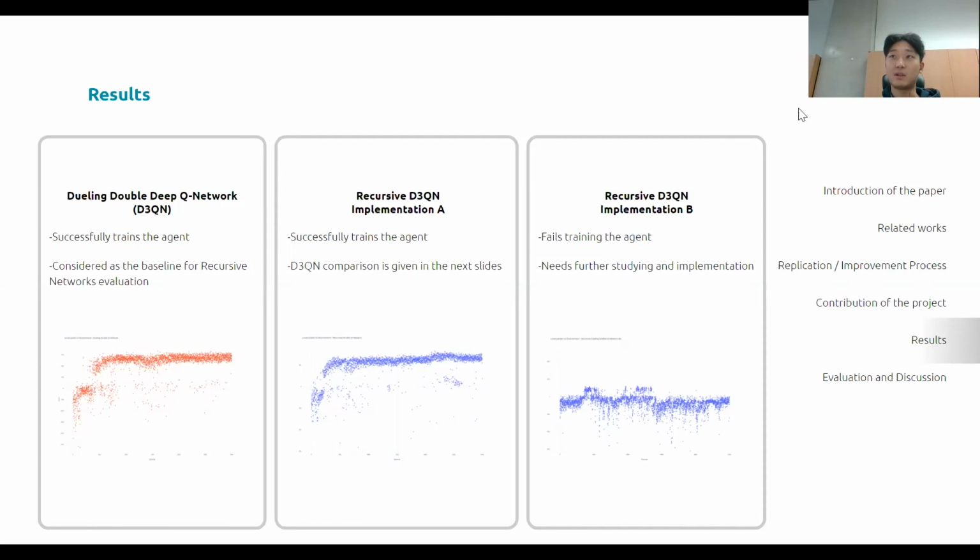As we mentioned earlier, the agent was successfully trained and the performance was not bad, and in some cases it converges slightly better than the D3QN. I will show the comparison graph in the next slide. On the other hand, in the recursive D3QN implementation B, where a recursive dueling double network is trained alone, training the agent fails. I think more implementations and studies with this version are required.